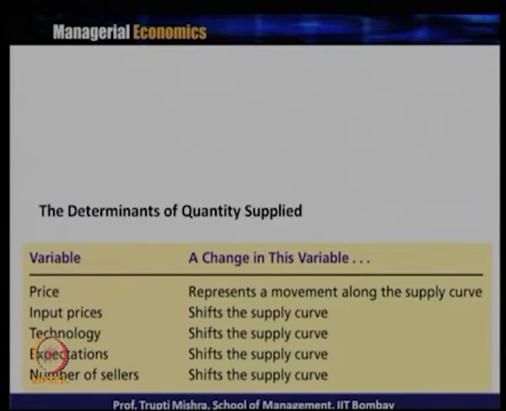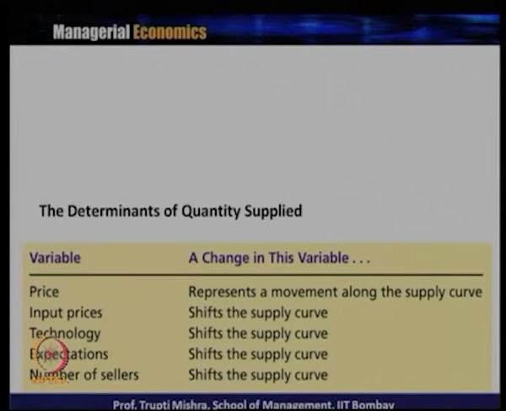Now we will see what the factors are that decide the quantity supplied. As we have already discussed: price, input price, technology, expectations and number of sellers. These are the determinants of the quantity supplied.